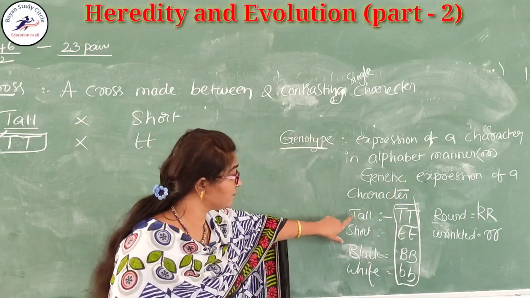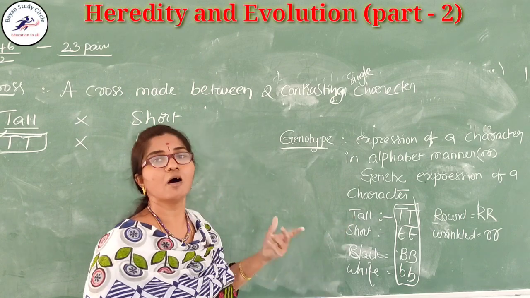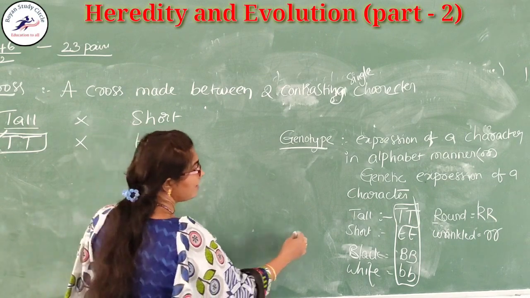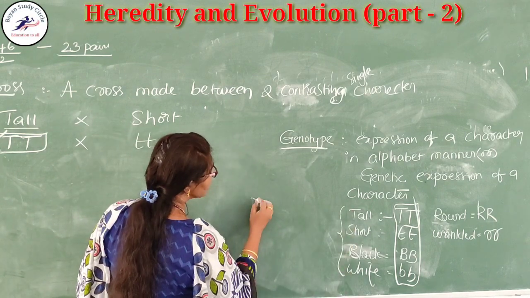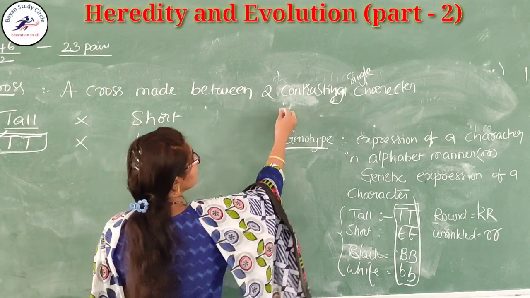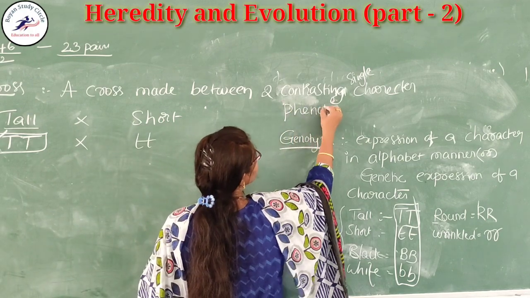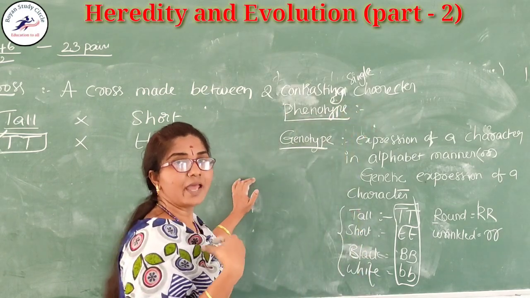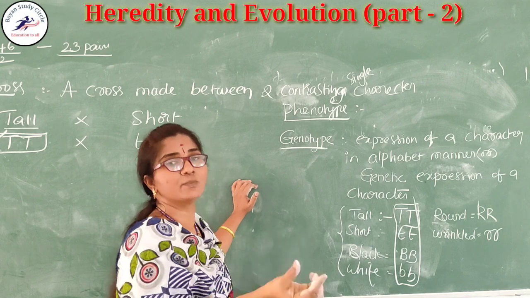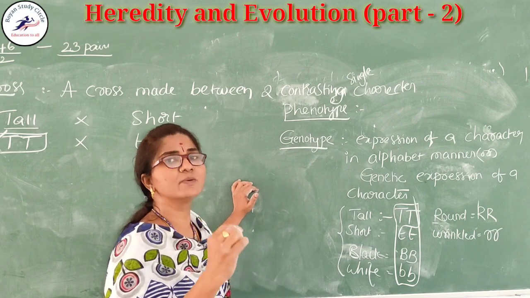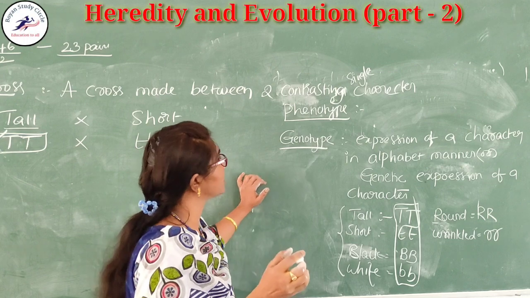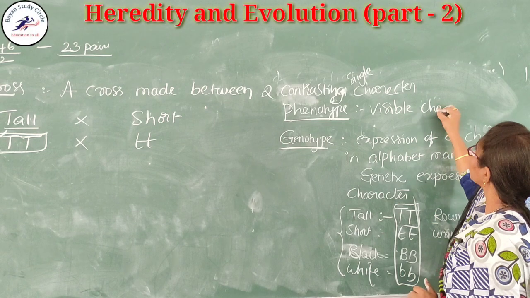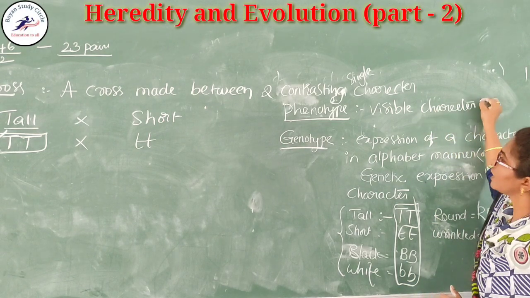Here we are observing tall, short, black, white. All these are called the phenotype. What is meant by the phenotype? That is nothing but the expression of a character which is visible outside. That means simply the visible character. Visible character is called the phenotype.